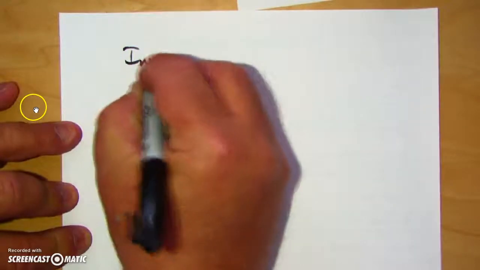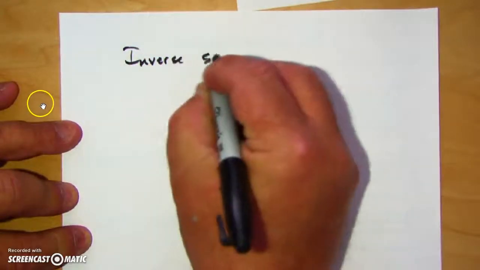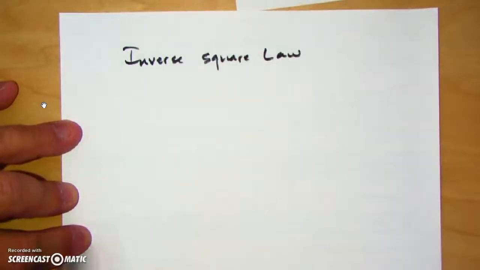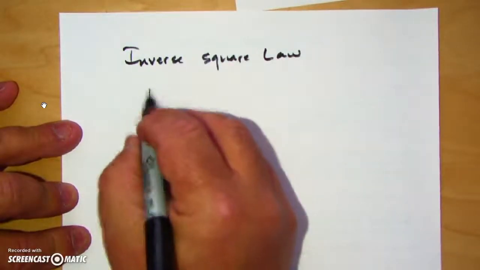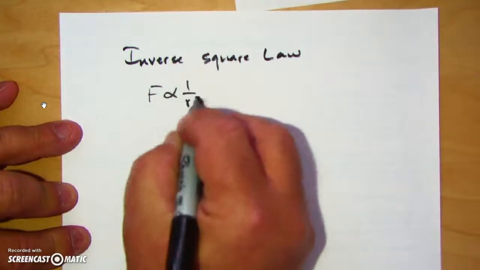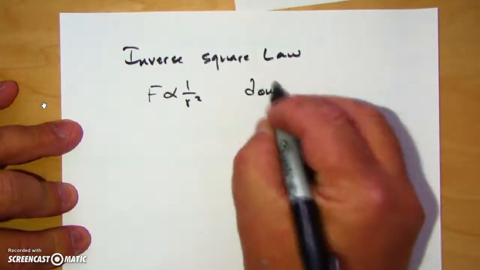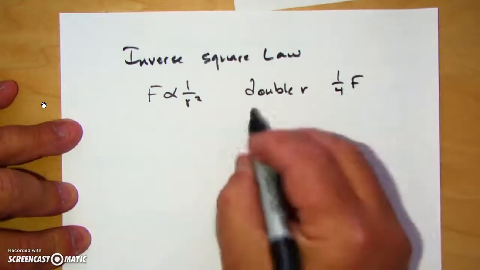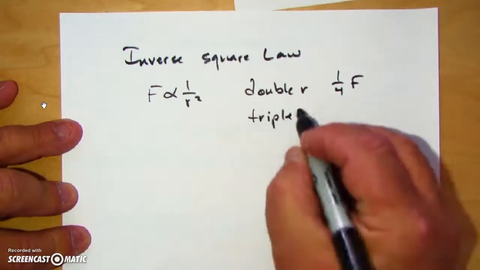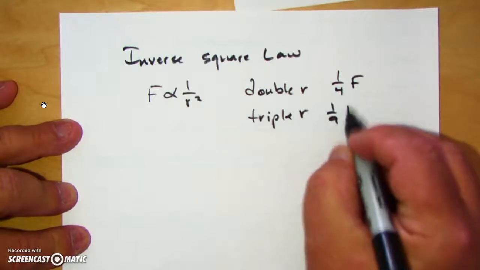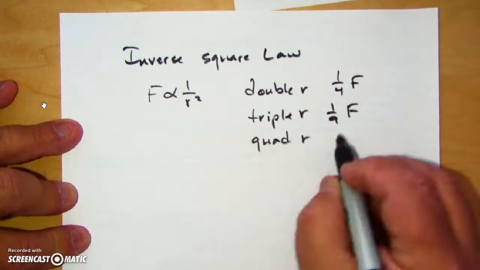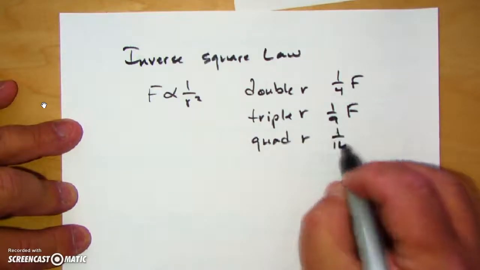Now let's look at what happens with an inverse square law. It's kind of neat, because it actually shows up in a few other concepts in physics. It says the force is proportional to 1 over r squared. So if I double r, I get 1/4 of the force. Triple r, 1/9 of the force. I see a pattern. If I quadruple r, I get 1/16 of the force.